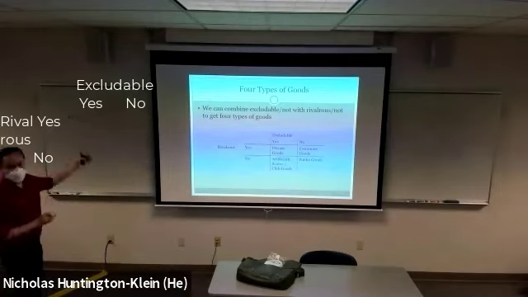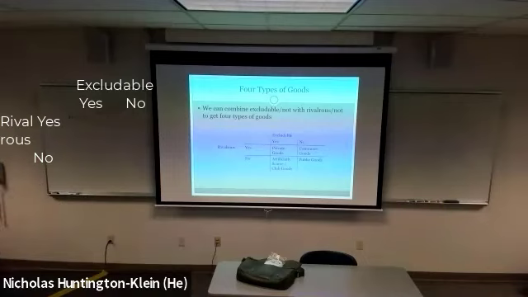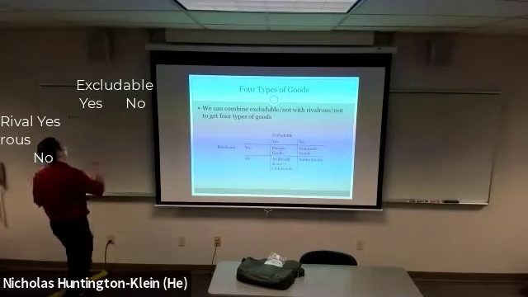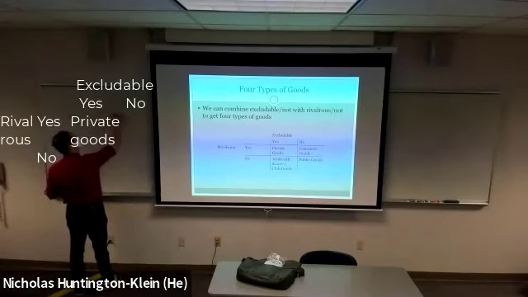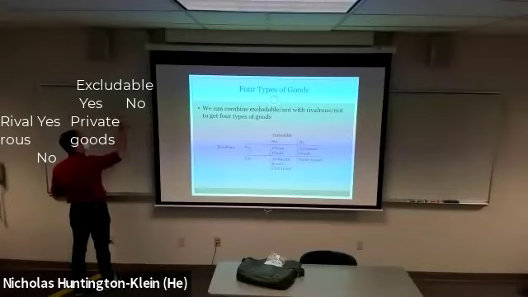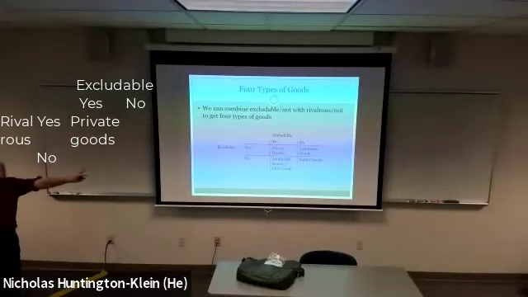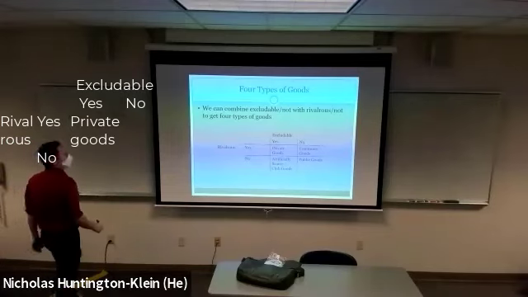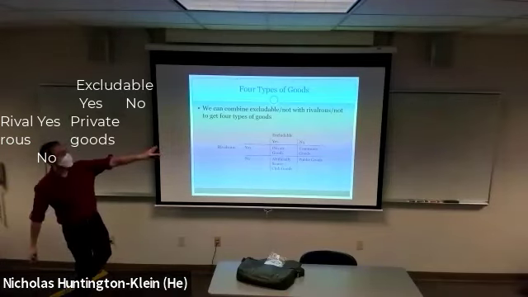So let's start with yes and yes, things that are both excludable and rival. This is all the stuff we've been covering up to this point. We call these private goods. For these goods, just a regular competitive market works fine. No problem. That's the exact stuff that we've been talking about. And if we move on to other types, we'll talk about each of these in turn.